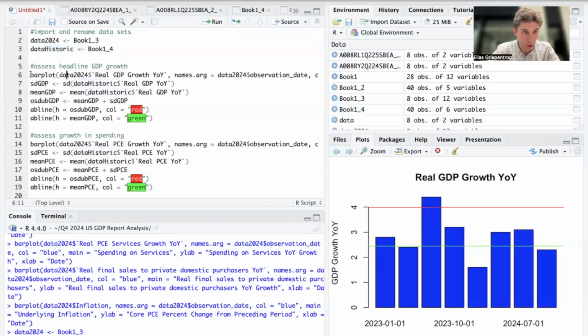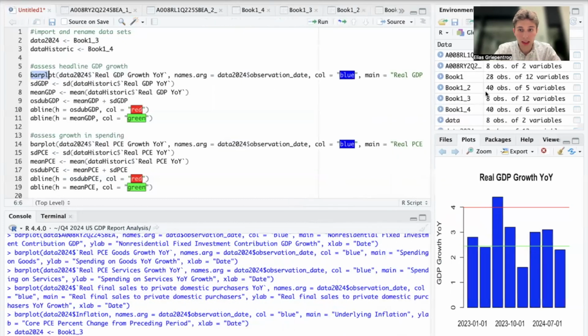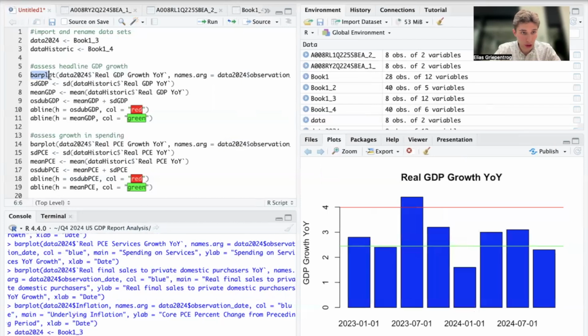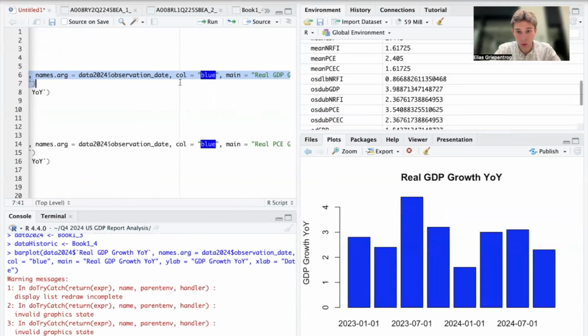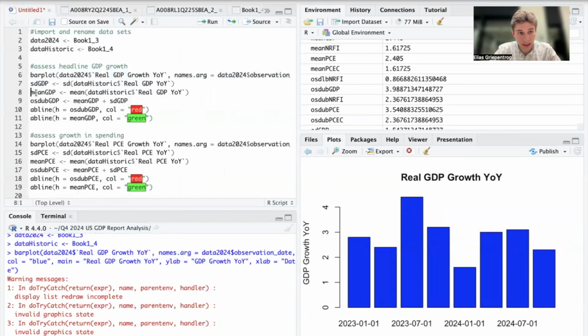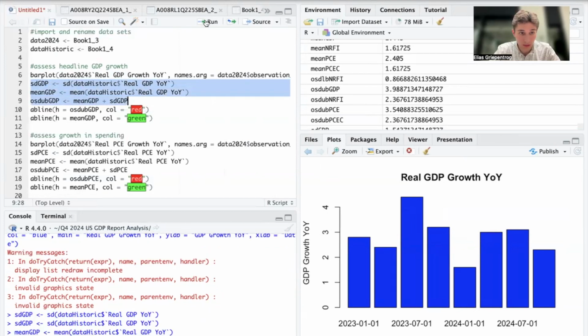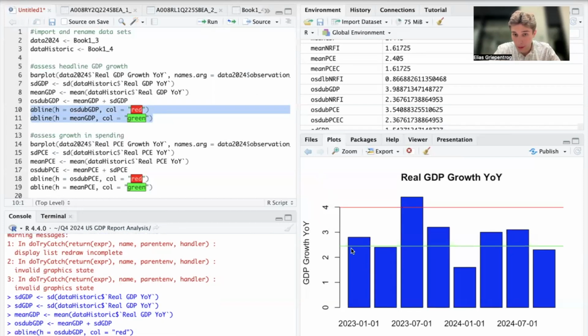The first thing we're going to do is assess headline GDP growth, and in order to do so, we're going to use the bar plot function. The plot in this case is already shown here on the right. We're going to run the code, and then calculate the mean GDP growth rate using the historic data set. We're going to calculate the standard deviation, and then the one standard deviation upper band, which is the mean plus the standard deviation. Then we're going to add the mean and the standard deviation to the plot. The mean is the green line, the one standard deviation upper band is the red line.